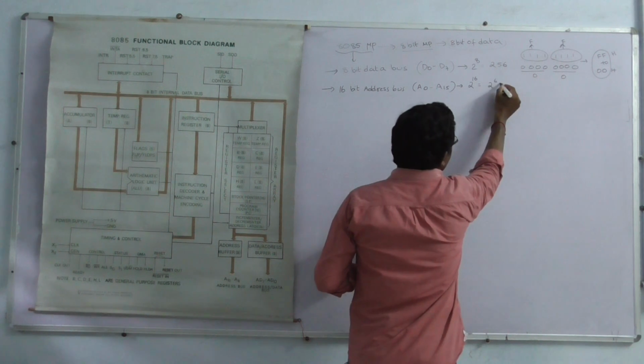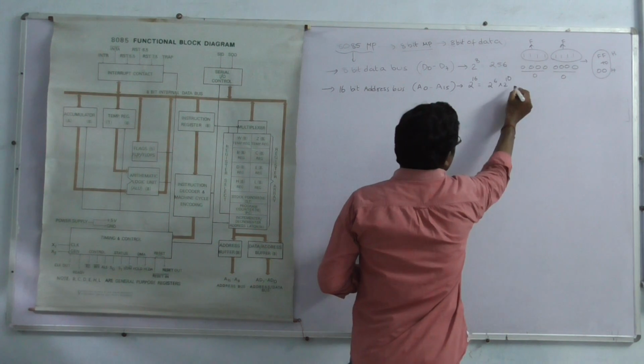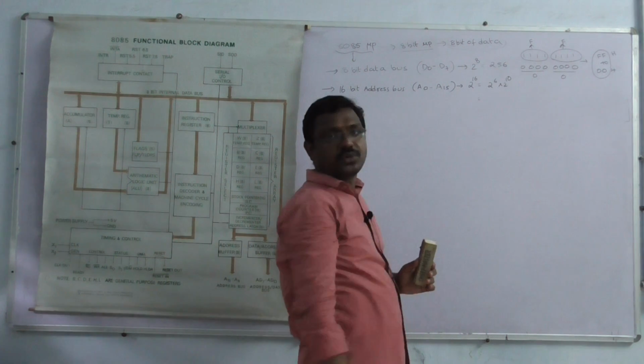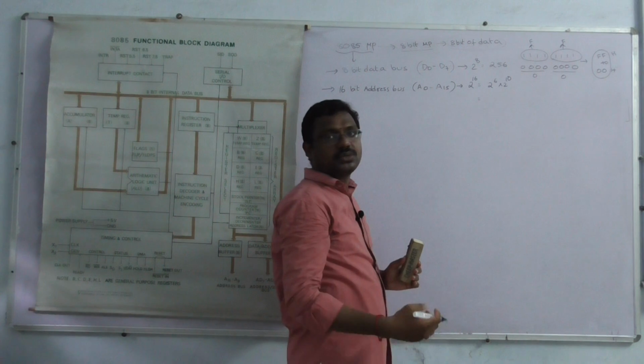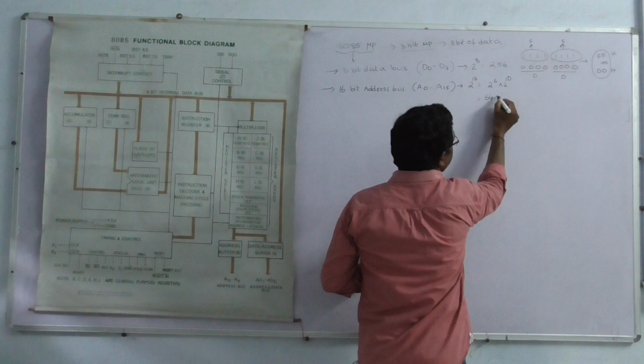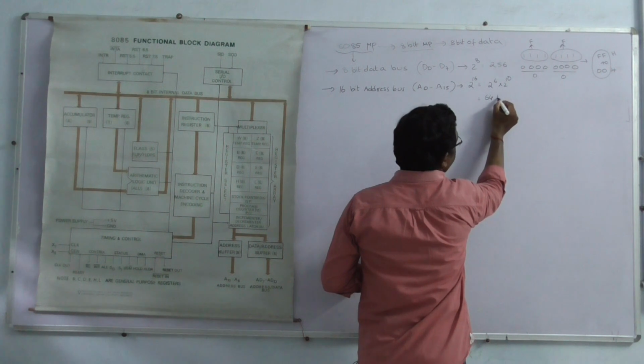2 power 16 is 2 power 6 into 2 power 10. 2 power 6 means 64. 2 power 10 means 1 kilobyte.